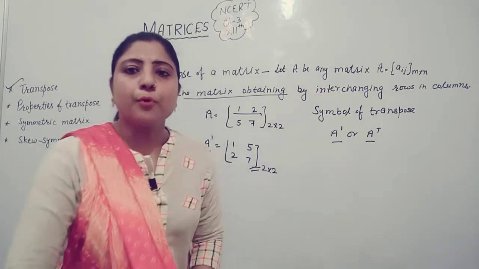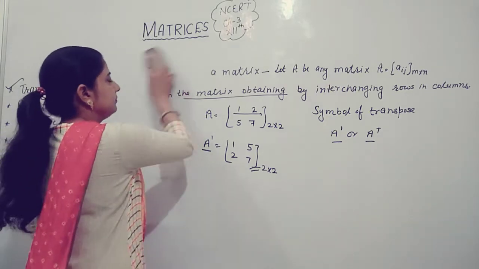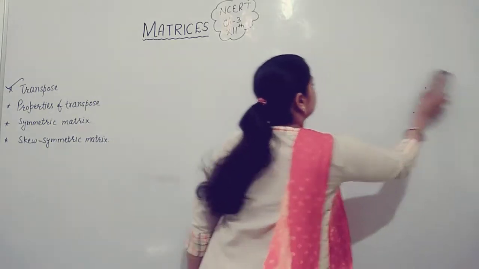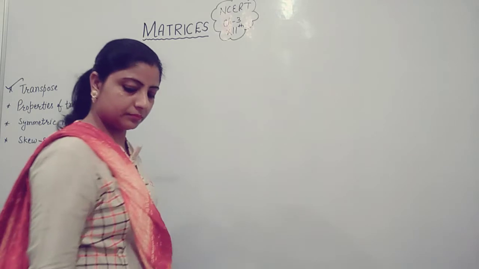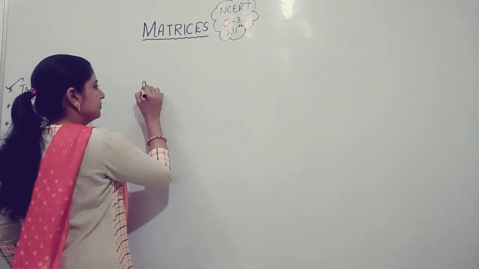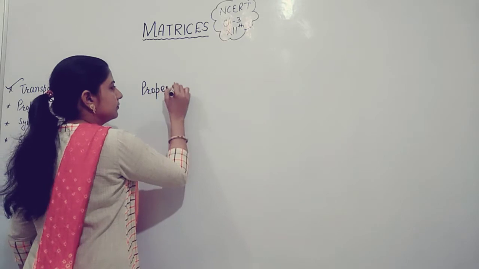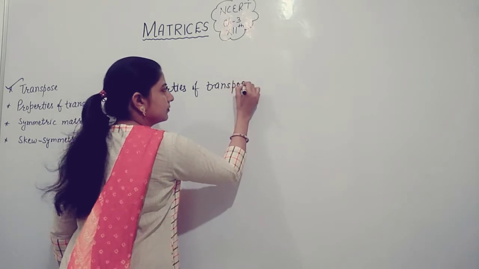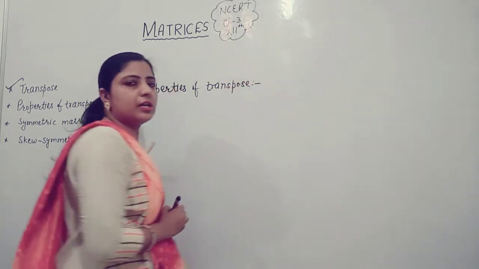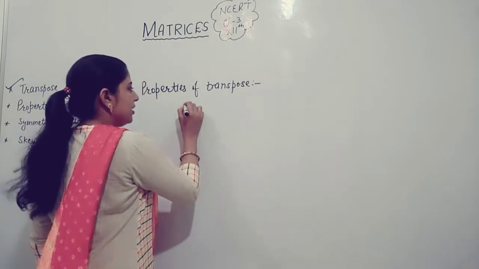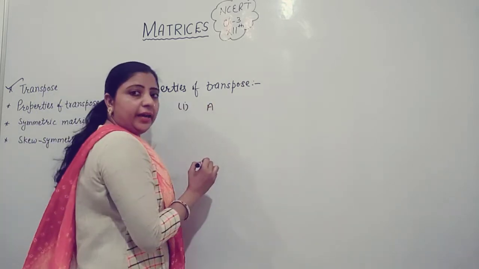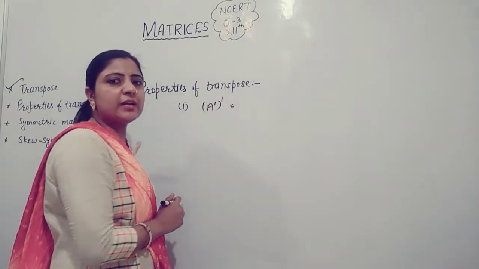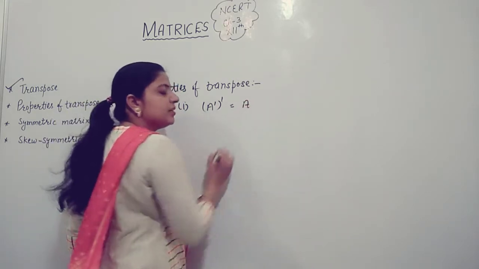Okay. Now we discuss properties of transpose. Properties of transpose. First one is: for a matrix A, the transpose of its transpose is equal to the matrix itself.